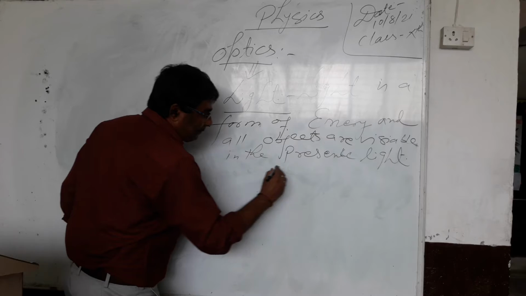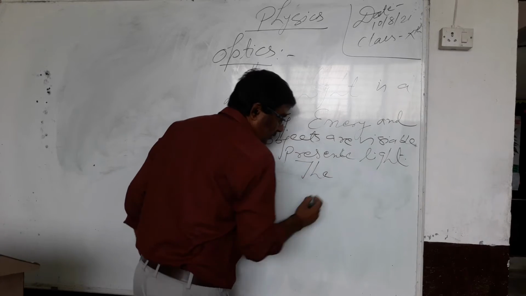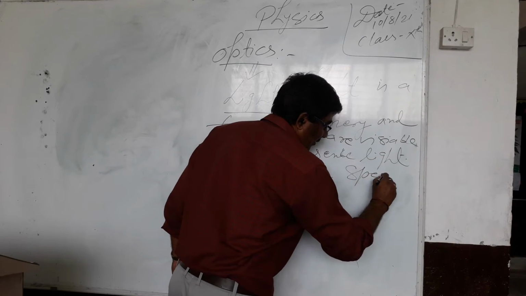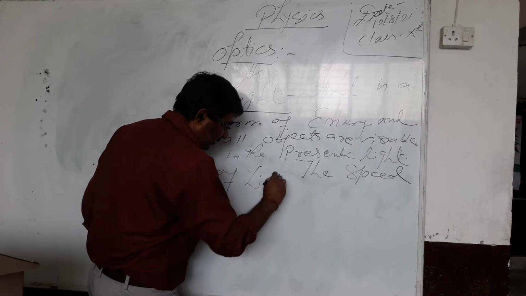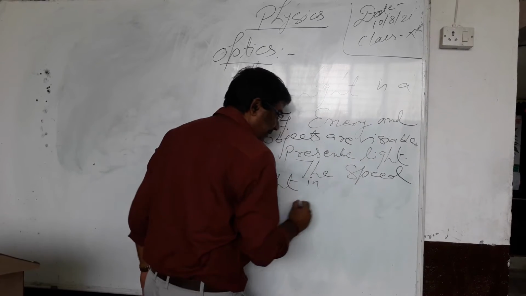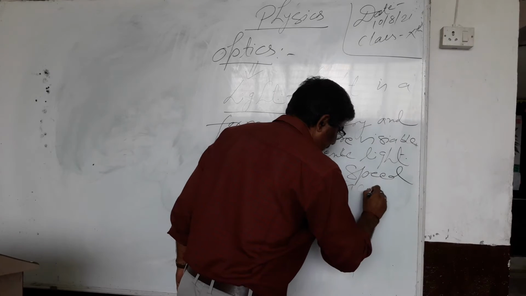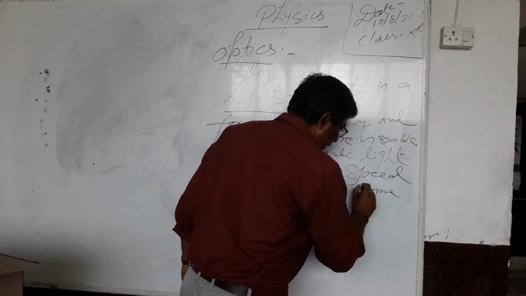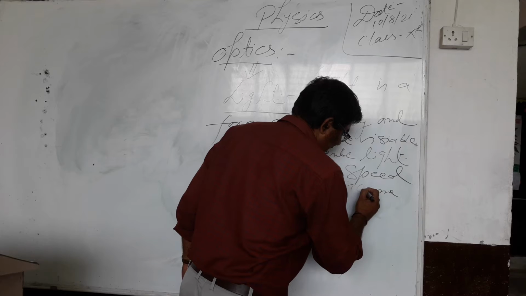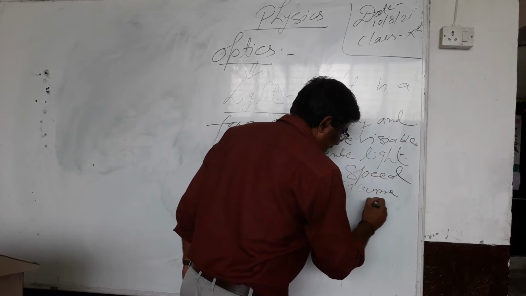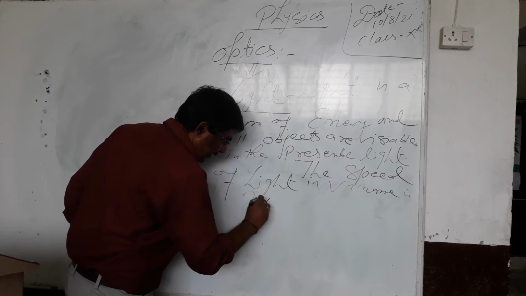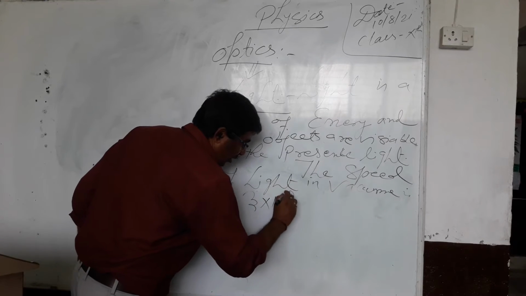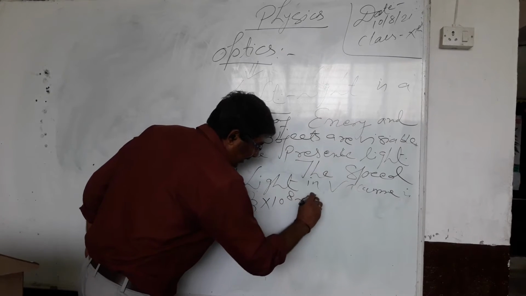The speed of light in vacuum is 3 × 10^8 meters per second.